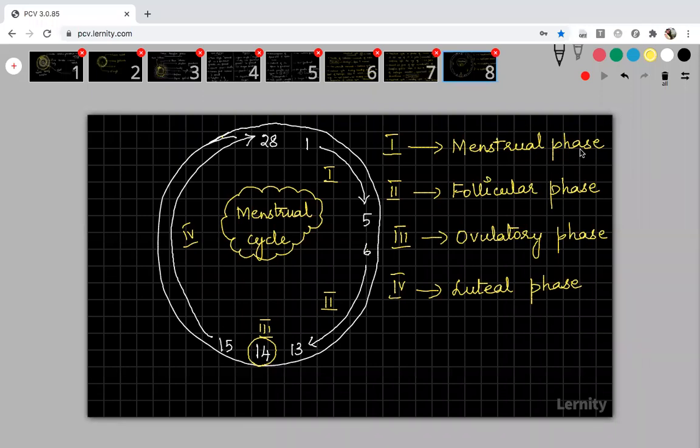This is an average. Whatever we are going to discuss, all are said to be averages, okay? Because exactly it will not be the same. For some persons, the menstrual cycle may stop within 3 days. For some persons, it may extend up to 7 or 8 days. And for some, it may be 4 or 5 days. So it differs from person to person, and we cannot say exactly what the timing is. So on the whole, on average, we are saying this menstrual phase is for 5 days.